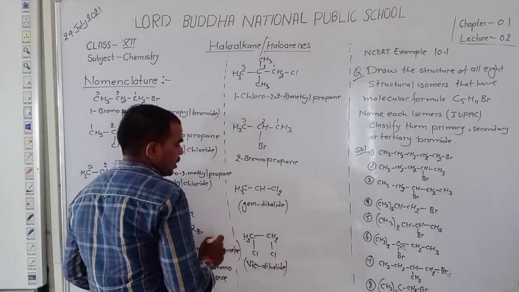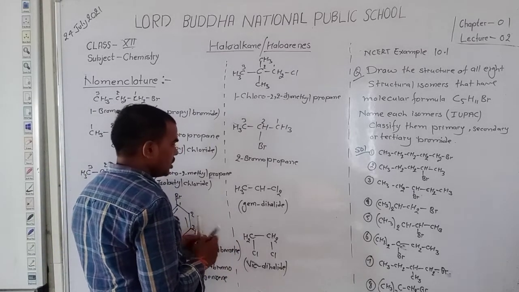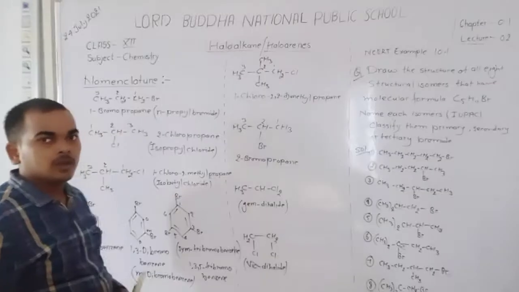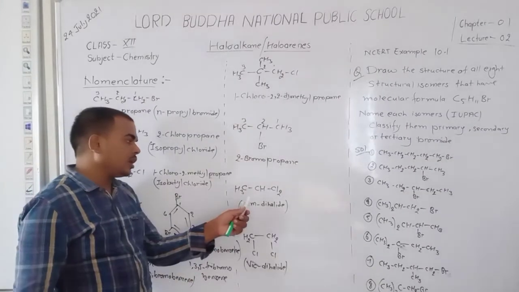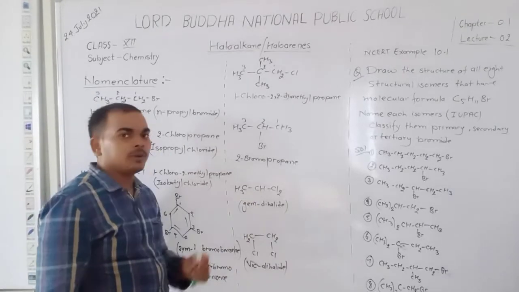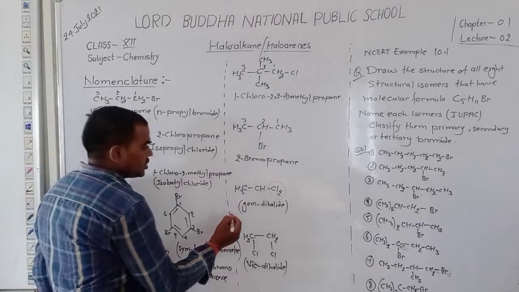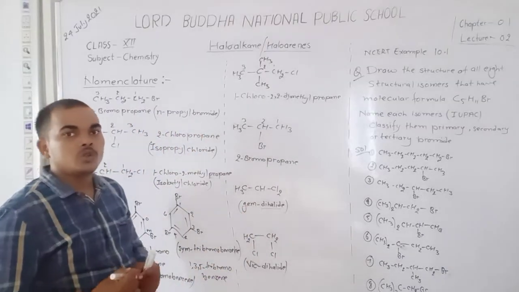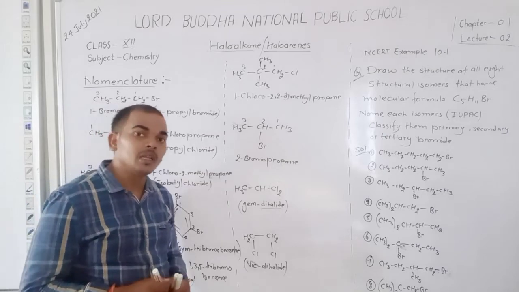Dear student, in this compound two halides are present at the same carbon. Always remember, when in a compound two halides are present at the same carbon, you say it is a same dihalide. Same dihalide means two halides are at the same carbon.